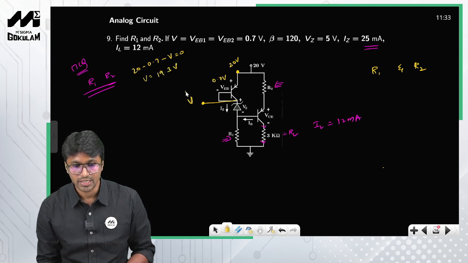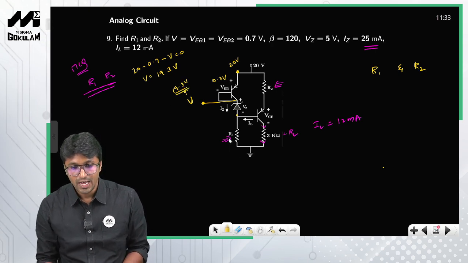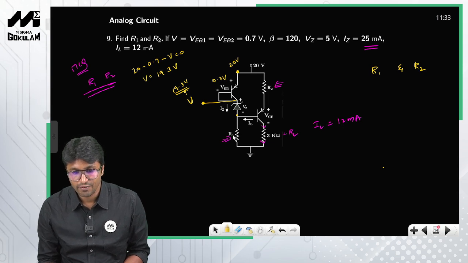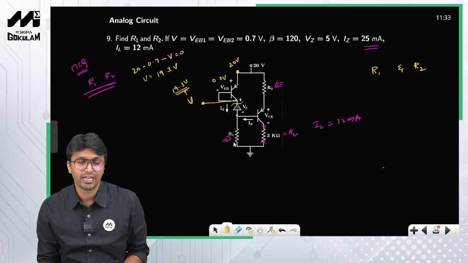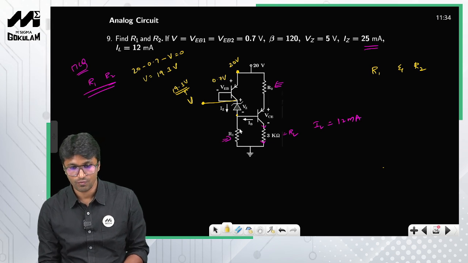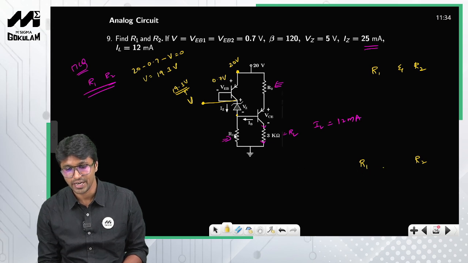So this is nothing but 19.3 volts. Okay. Now what about this one? Listen, if you want to find the value of R1, you need to get the voltage across R1 and current through R1, right? So that's what I'm going to find. First, we need to find the value of R1 and R2. All you have to do is get the ratio of voltage and current across R1 and R2.